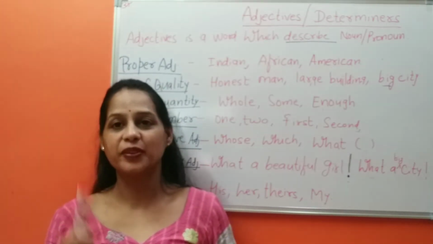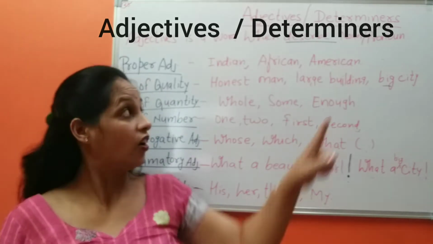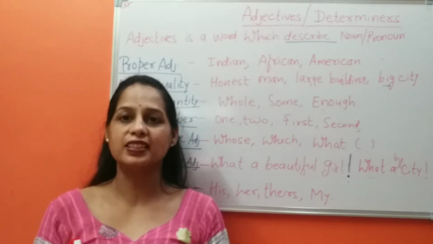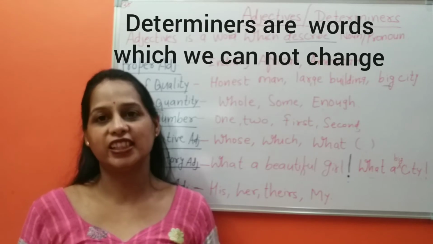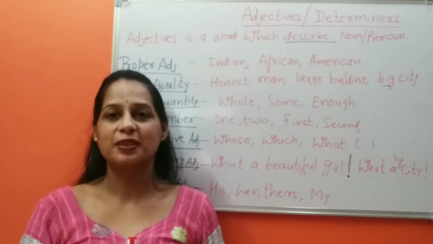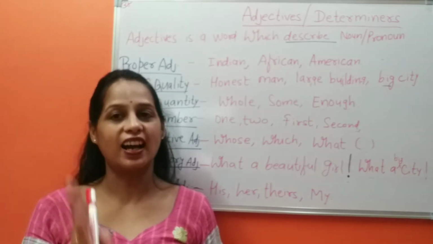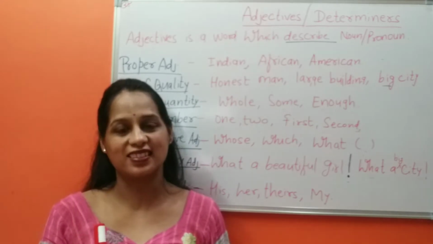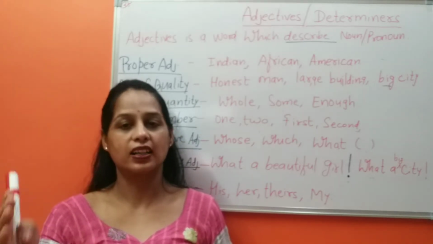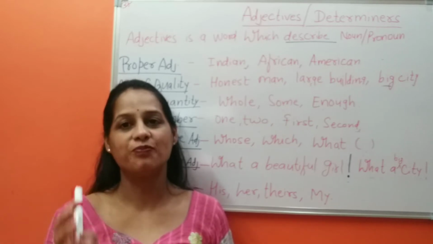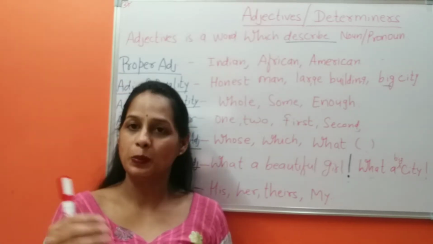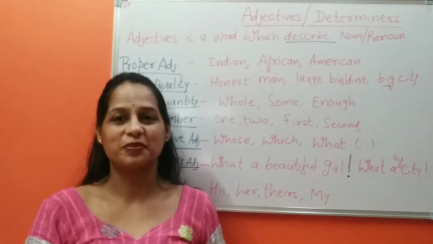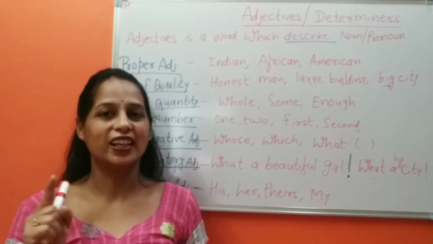In this class, I am going to tell you about adjectives or determiners. Let's talk about determiners. Friends, determiners are the words which you cannot change in English grammar. For example, a and the, these are articles and you cannot change them. You have to use them properly as they are. And some other words are also determiners, like whole, some, many, much, more. These are the words which you cannot change in English grammar. They are called determiners.